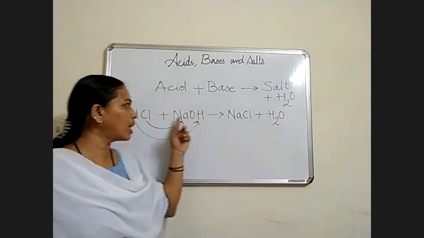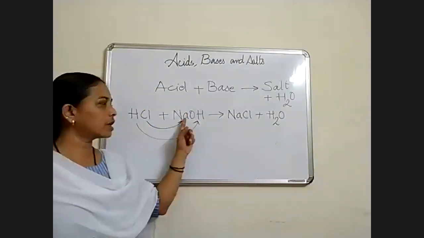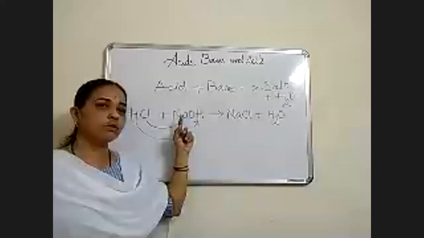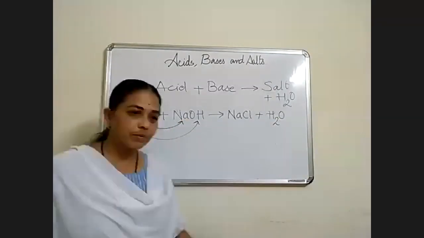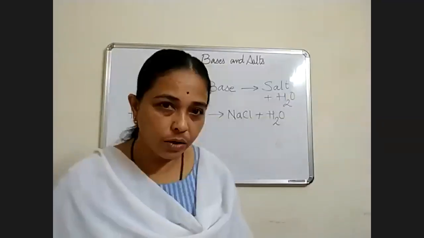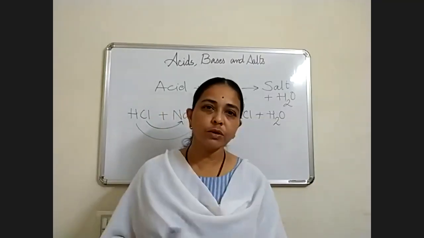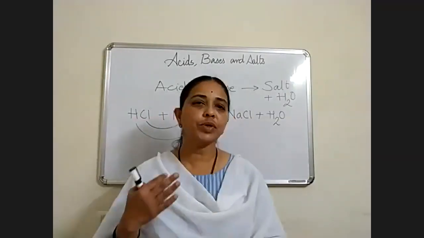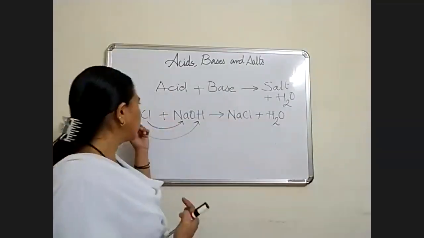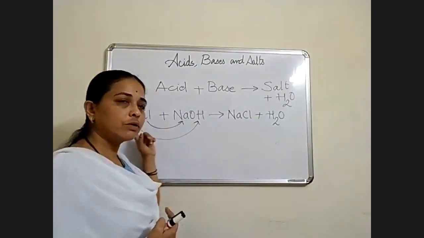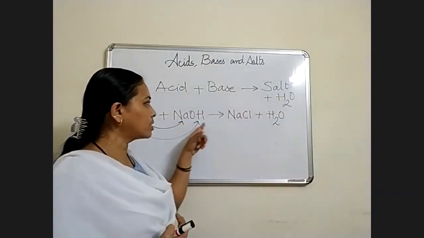Here, why doesn't this H react with Na? Because chlorine is more reactive towards Na, that is metal, and the other one is non-metal. So what is neutralization? We have made the substance neutral. How have we made the substance neutral? By mixing them with each other. Strong acid and strong base give you salt and water.